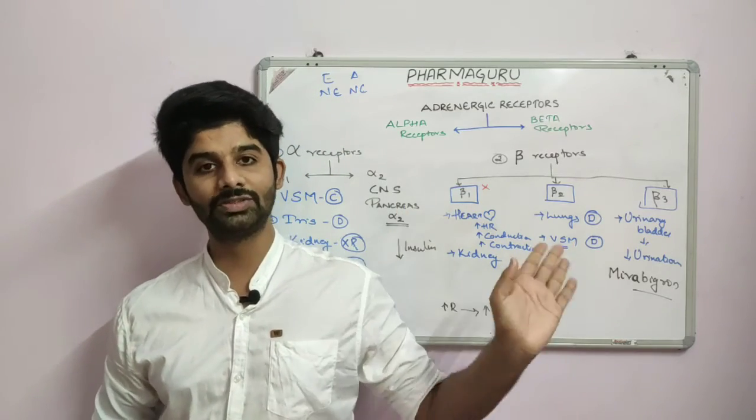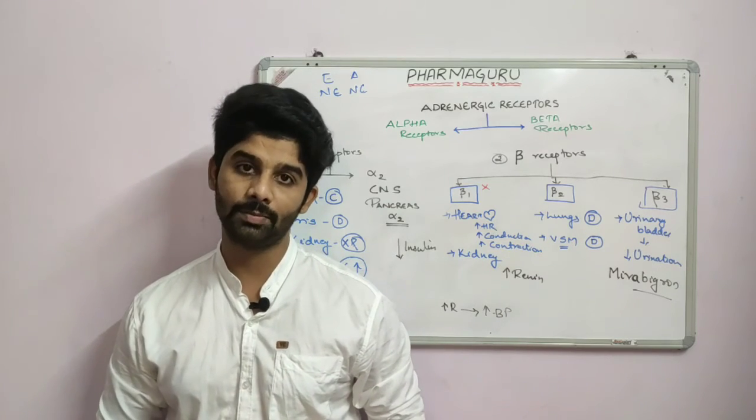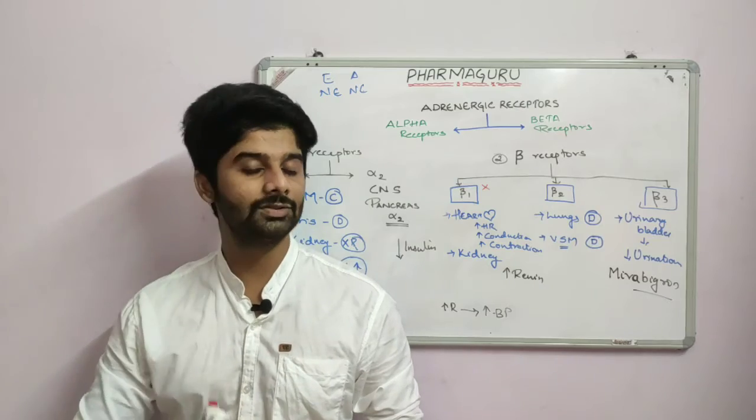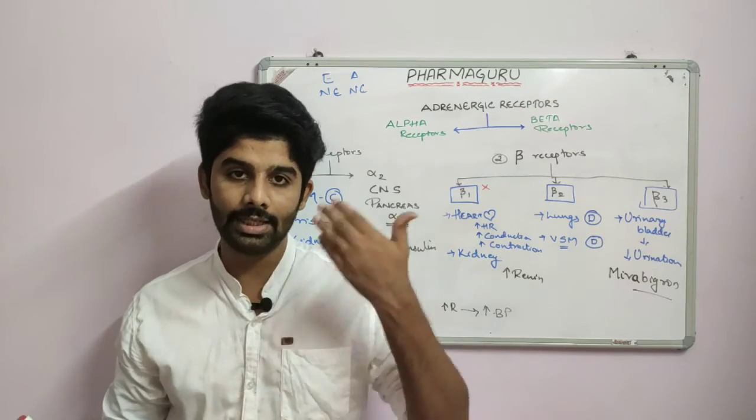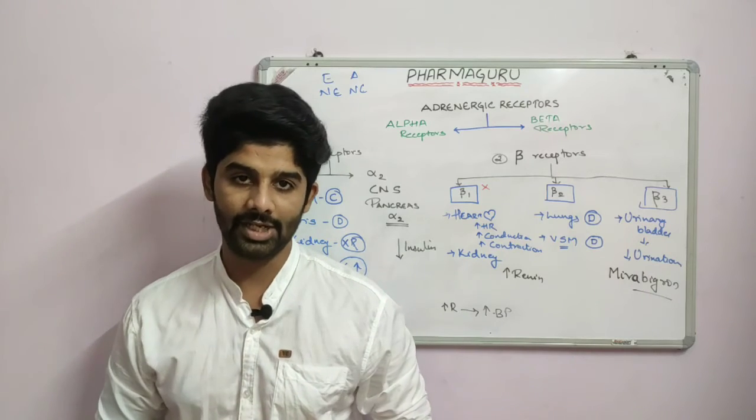Then we have beta 2 receptors. Beta 2 receptors are mainly found in the lungs along with the vascular smooth muscles. Both areas, whether it be lungs or smooth muscle, it will cause dilation. In the lungs, it will cause bronchodilation. In the blood vessels, it will cause vascular dilation, right?